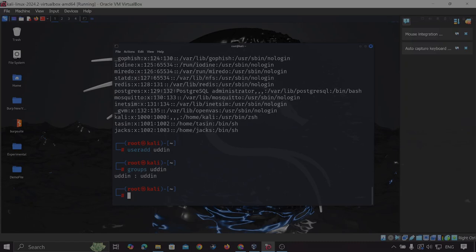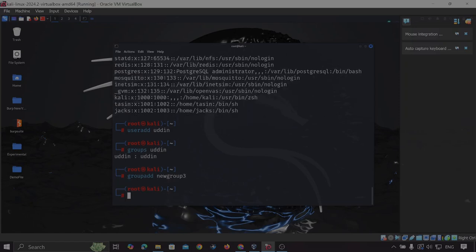So for now, let us create a group. In order to create the group, we have to use the command groupadd and the name of the group. Let me name the group group3. So I'm creating a group. If I press enter, a group is created. If I want to see whether it is created or not, what I have to do is put cat /etc/group.